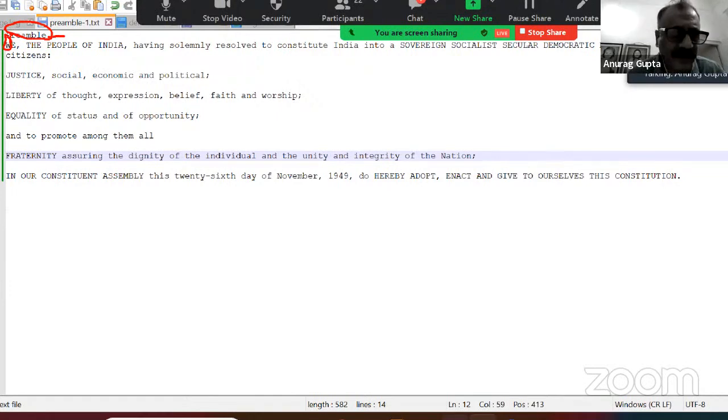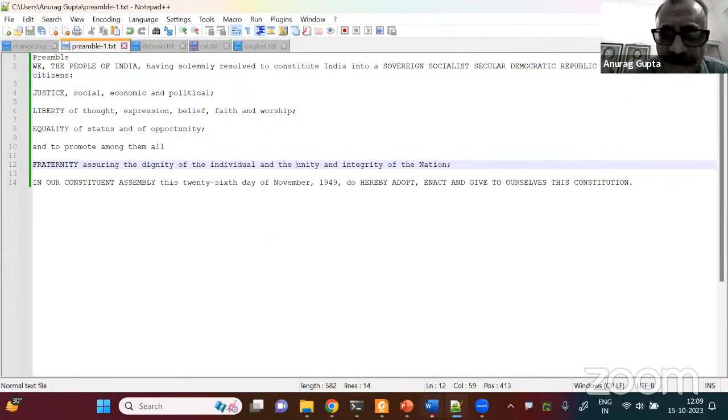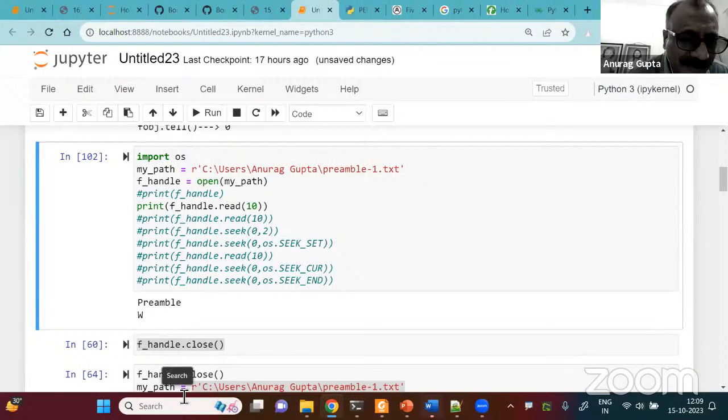Notice one thing: the output will be from the current position of the cursor. When I write file handle dot read 10, it prints those 10 characters, and the cursor also moves to the 11th position. Let me comment this out and run it again. Since it's opening again, there are 2 reads now. Let us see what happens.